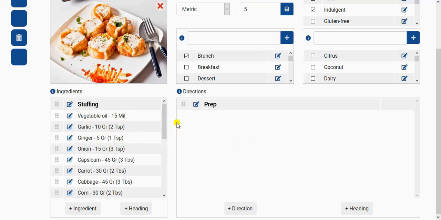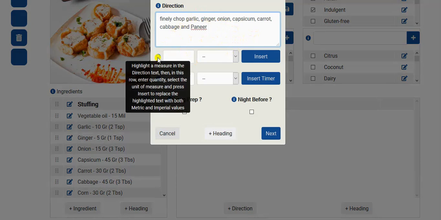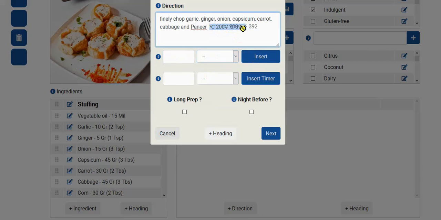So the first instruction that we have is to chop everything up. And here in the directions form, this is where the direction goes. We also have a facility to insert numeric values which can be converted to the various measurement systems, such as if something needs to be heated up to a particular degree of Celsius, we insert the number, let's say 200 degrees Celsius, and if we say insert, the system will insert that and a converted Fahrenheit value as well. So the recipe can be viewed by people who are used to both systems without a problem.